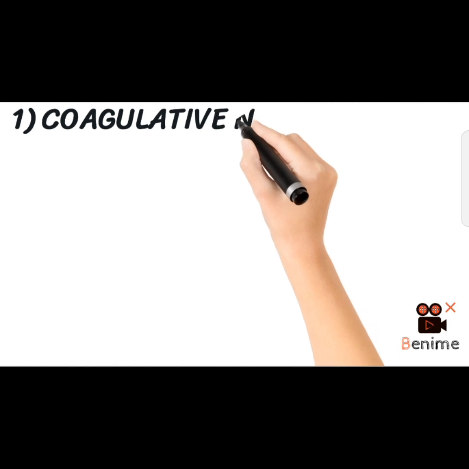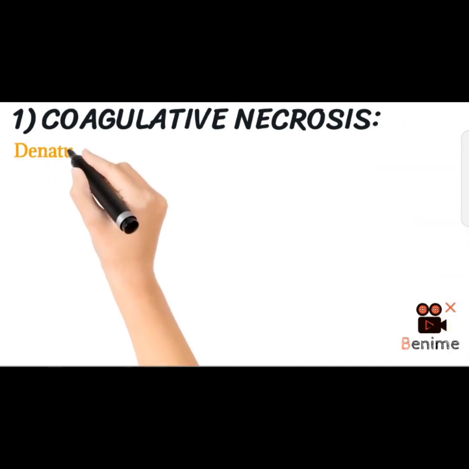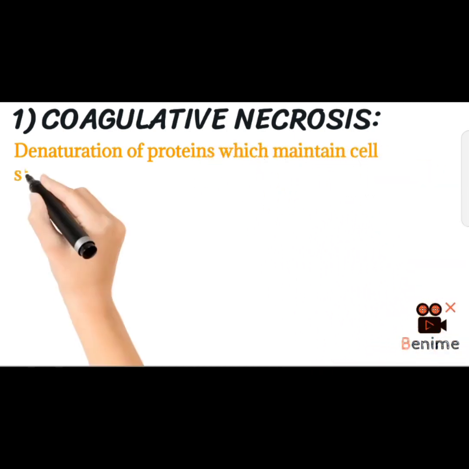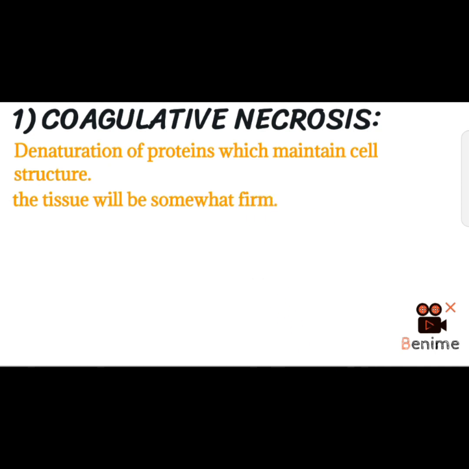Next, we will have a brief idea about coagulative necrosis. The word suggests what will happen? Denaturation of proteins which maintain cell structure, and the tissue will be somewhat firm.